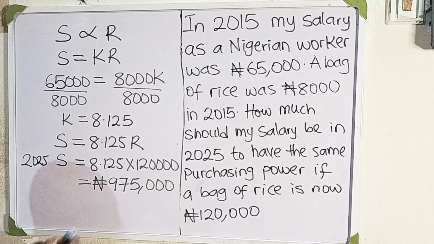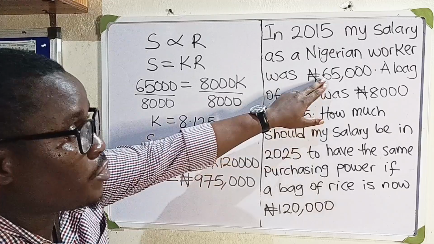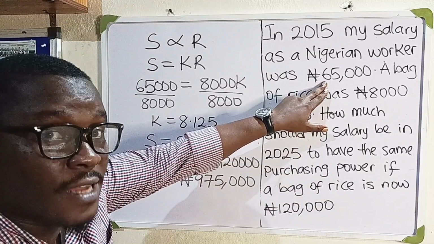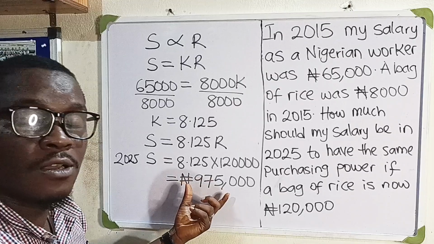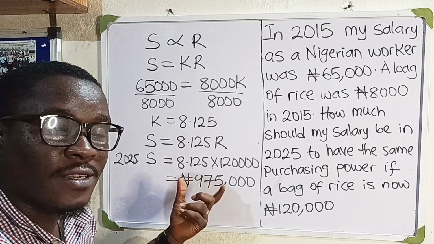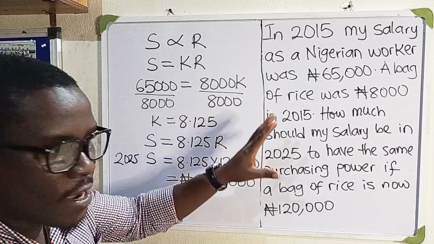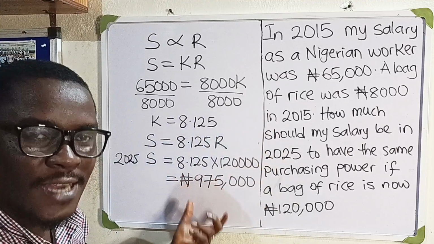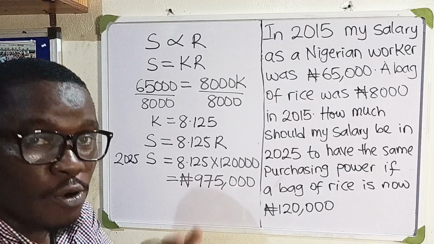975,000 naira. Okay, so what does this tell us? This tells us that the purchasing power of 65,000 naira in 2015 is 975,000 naira in 2025. This means that if this worker is earning anything less than 975,000 naira, it means that this worker has become poor.